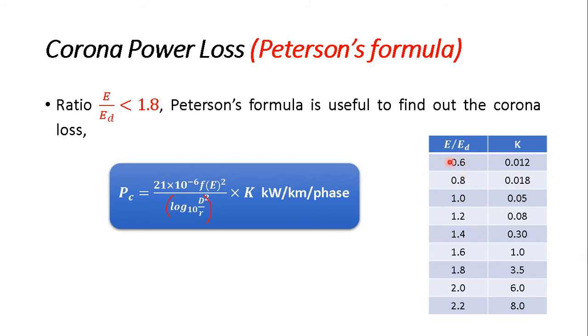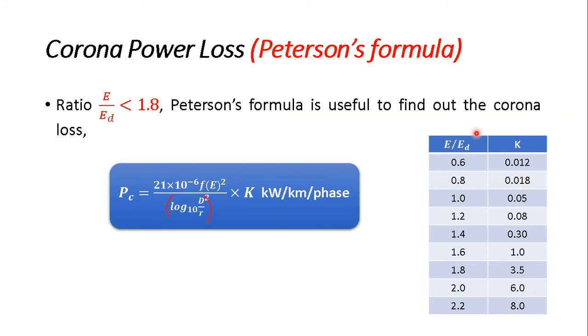So here you can see if your E by ED ratio is increasing, the value of k is increasing, and if k is increasing, your losses are increasing. So what does that mean? Your V by VD ratio or E by ED ratio should be as small as possible. It means your ED should be as high as possible.